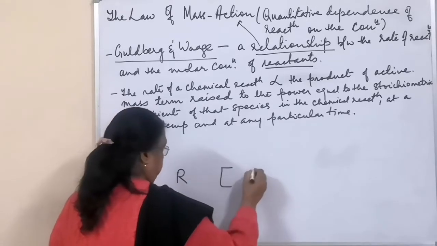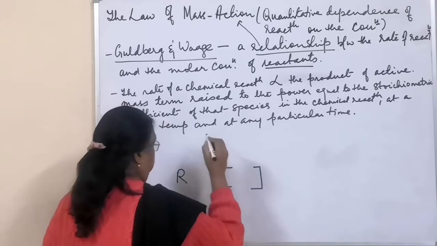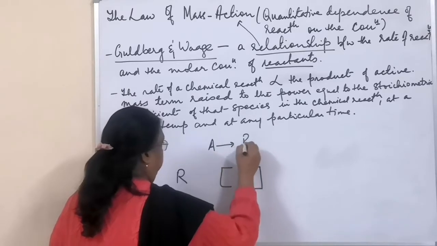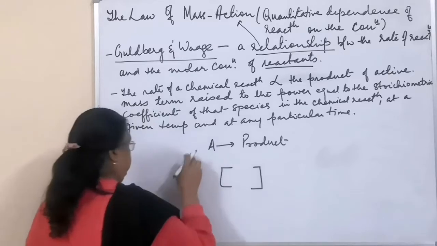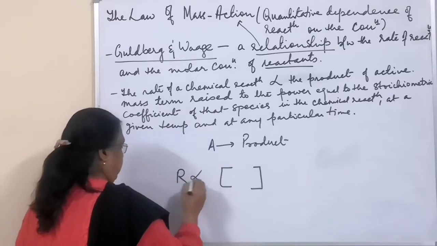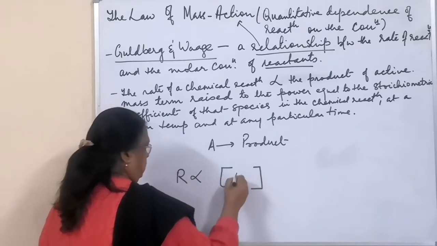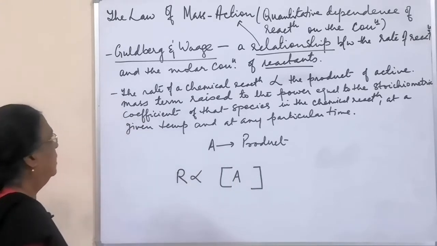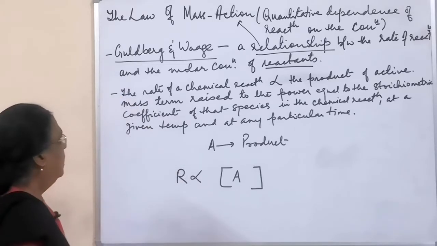So they gave a relationship between the concentration of the reactant. If the reactant is your A, giving you the product, then the rate of this reaction will be directly proportional to the concentration of the reactant A according to Guldberg. That is, this is the relationship. And then they have defined it that